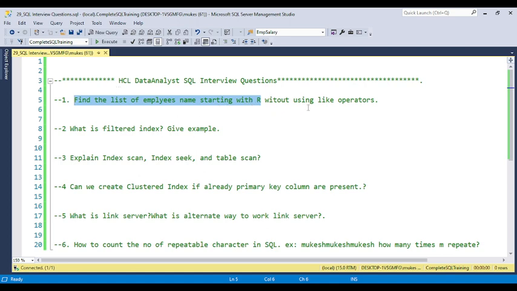But they restrict it: without using the LIKE operator, how can we achieve it? Try to solve this, and later you can see the answer.